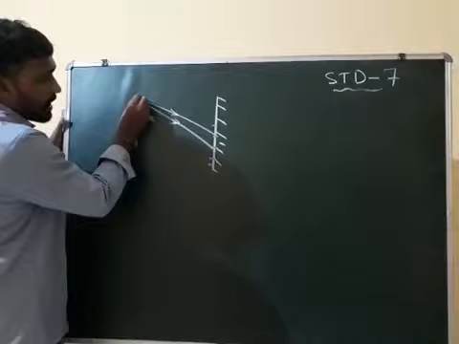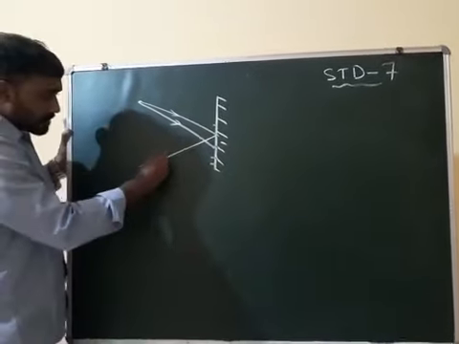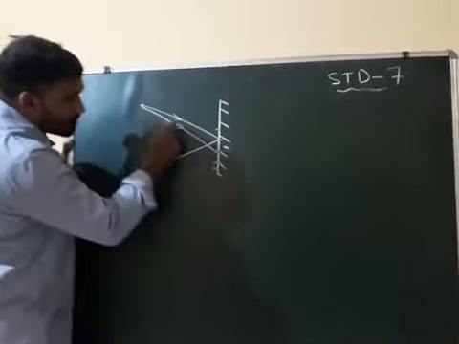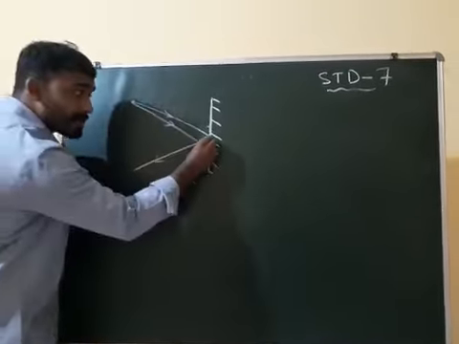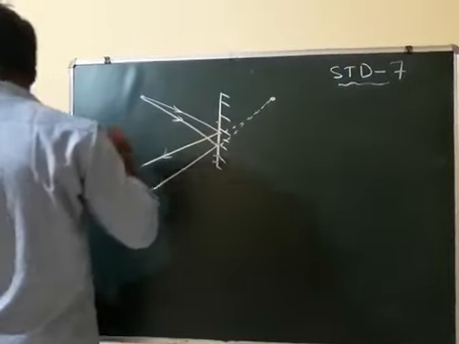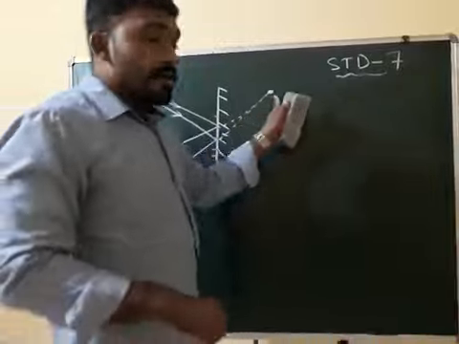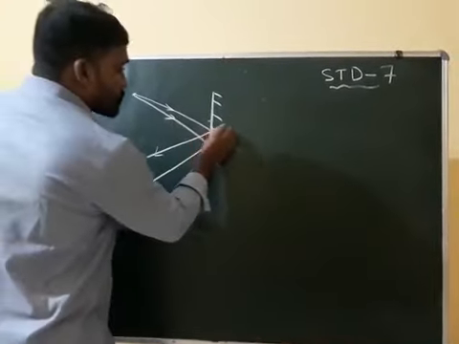So if the incident ray falls here, after reflection it will travel like this. If the incident ray falls here, it will also travel like this. When they produce backwards, they are meeting at a point. They are meeting at a point, a little backside, it will move.